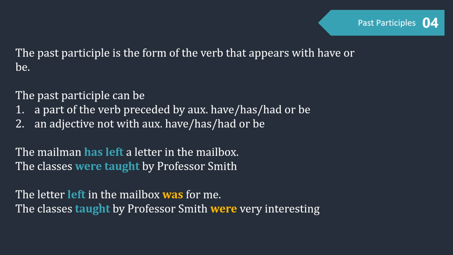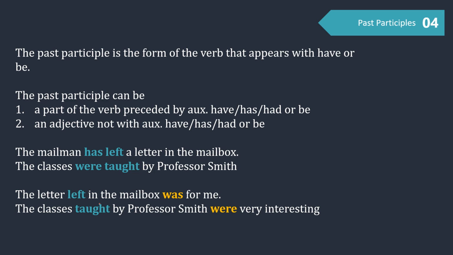For example, "taught." "Taught" is the verb 3 of teach. "Seen" is the verb 3 of see. See, saw, seen. "Written" is the verb 3 of write. Write, wrote, written. So those verb 3 forms are past participles.